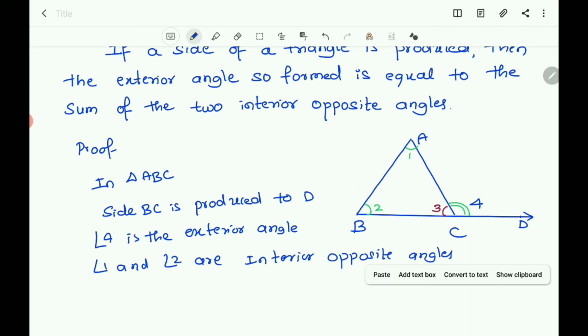Now what you have to prove here? Angle 4 is equal to angle 1 plus angle 2. That you have to prove.